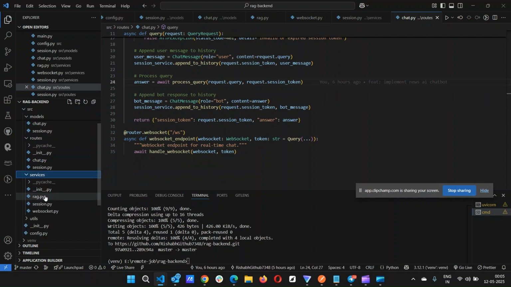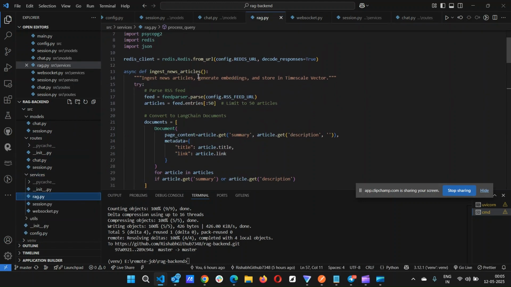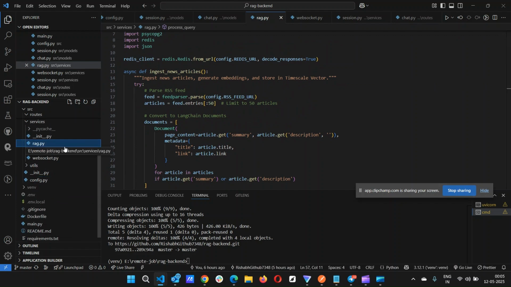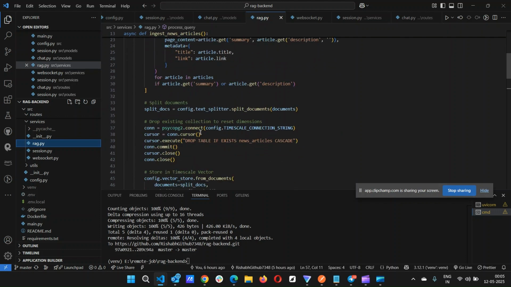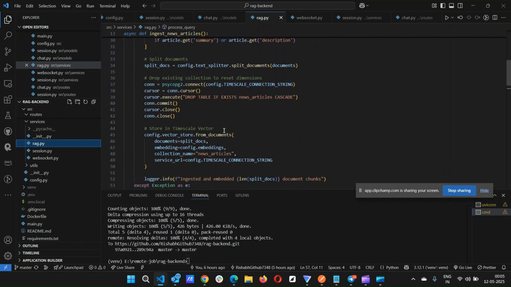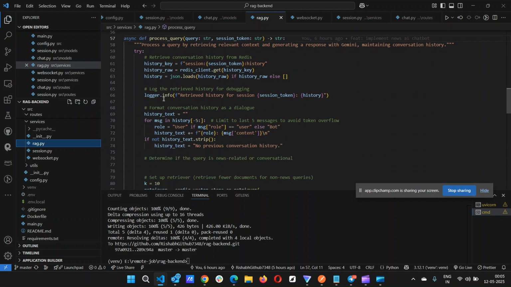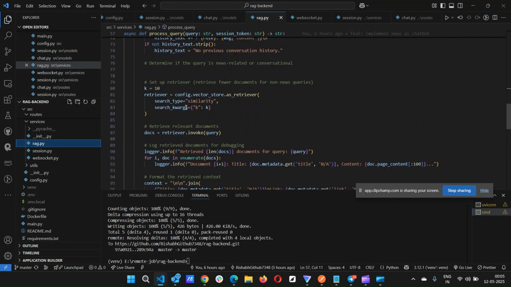Here we are ingesting the new articles. Whenever the server starts, it will call this function. It will extract the data, convert it into embedding, and add it to a vector database. Then, when we are processing the query, we first fetch the history. After that, we find the 10 most relevant answers, the ones most relevant to that query, and it will take them.